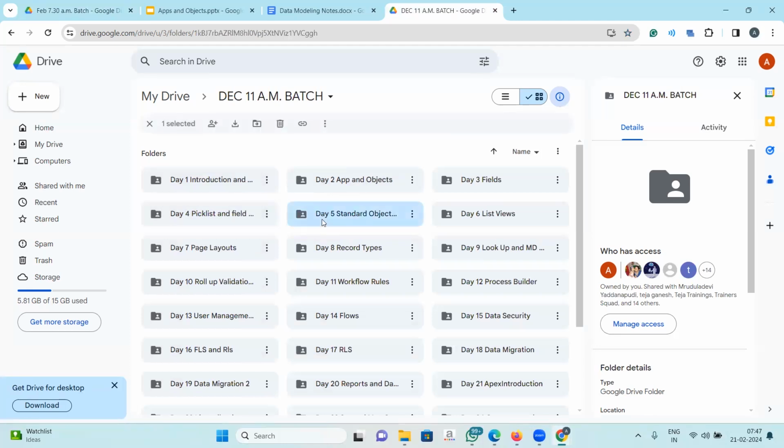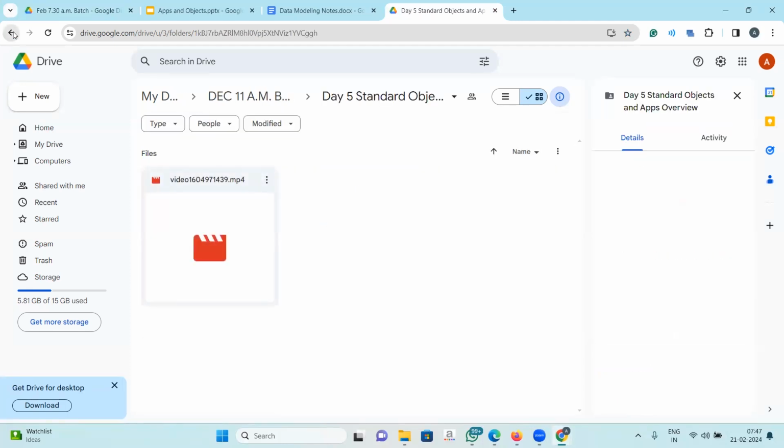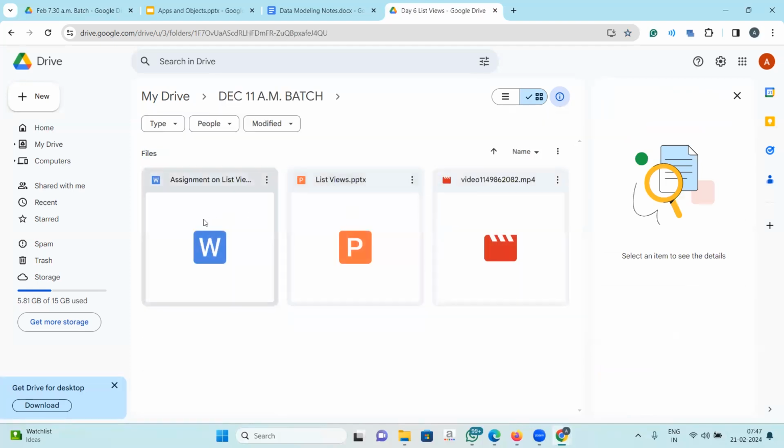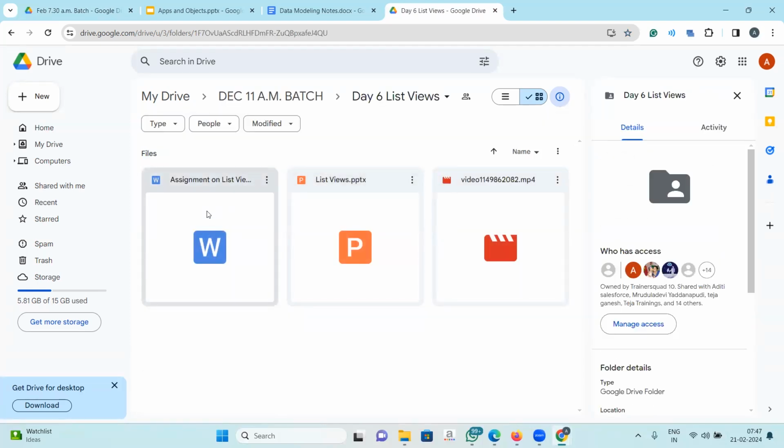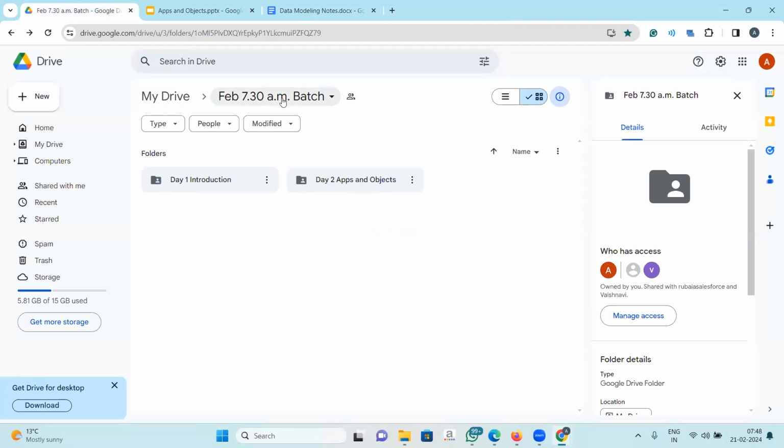In each subfolder, there will be the class notes. This one has just a video recording, but there will be class notes, a class PPT, and a video recording of the class. Every day we'll give you an assignment on whatever topic we are covering, so that you can practice what you have learned in class. I have already created the 7:30 a.m. batch folder, so just put in your email addresses in the WhatsApp group after the class so that I can add you onto this folder.